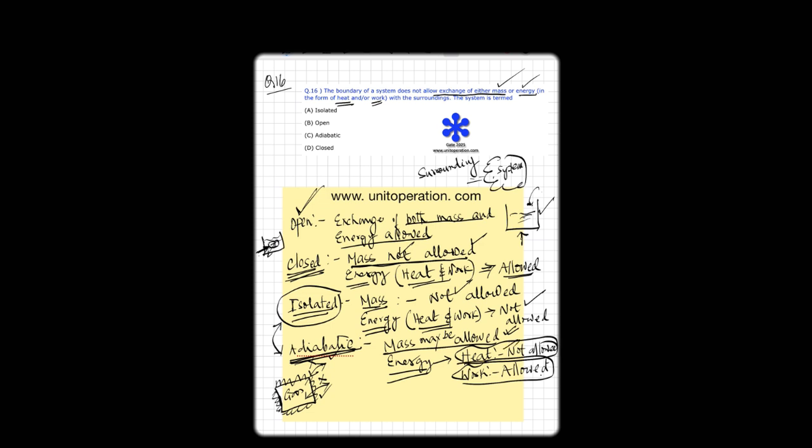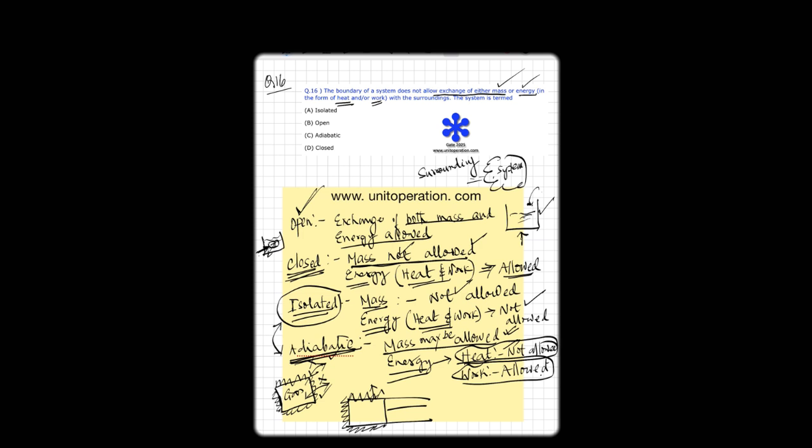I'll try to give an example. Let's say you have a piston and cylinder system that is very well insulated. So here there is no exchange of heat. Of course, there is no exchange of mass also, but as I said, mass may or may not be allowed.